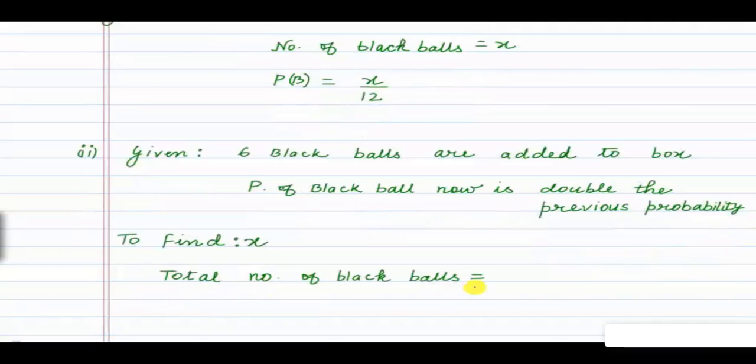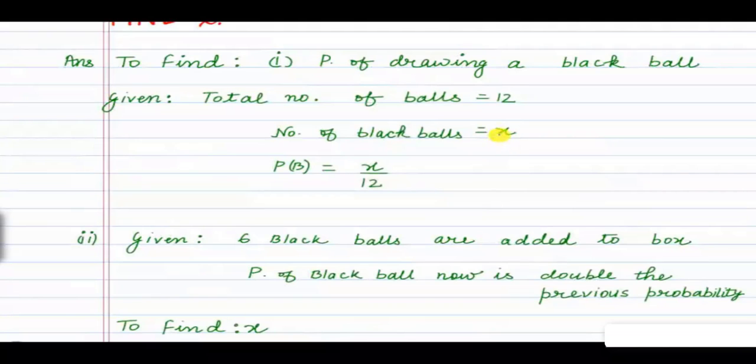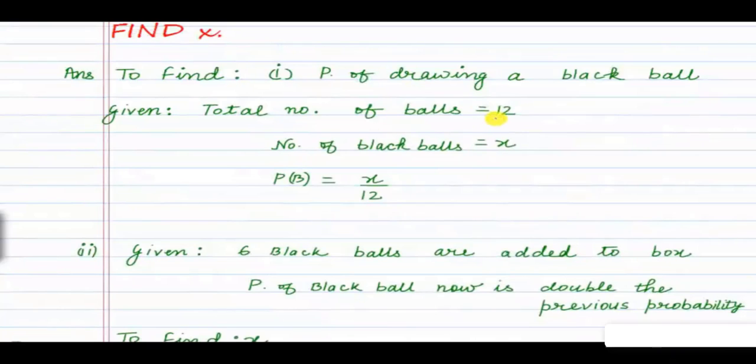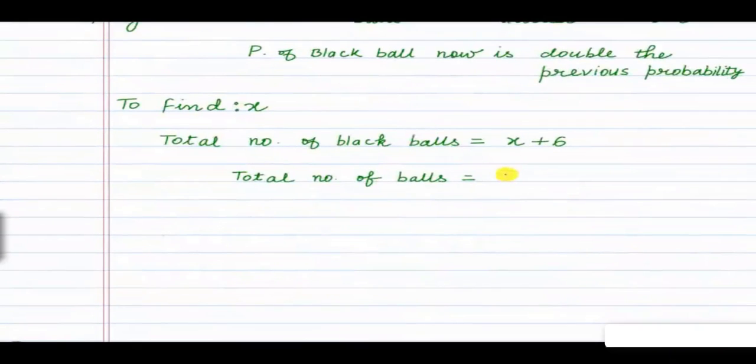So the total number of black balls now: previously our number of black balls was x, and now we have added 6 more black balls. So the total number of black balls now will be x plus 6. And the total number of balls was previously 12, so now the number of balls will be 18. Now let us say the probability of drawing a black ball is B1. The probability B1 will be equal to the number of black balls, that is x plus 6, divided by the total number of balls, that is 18.